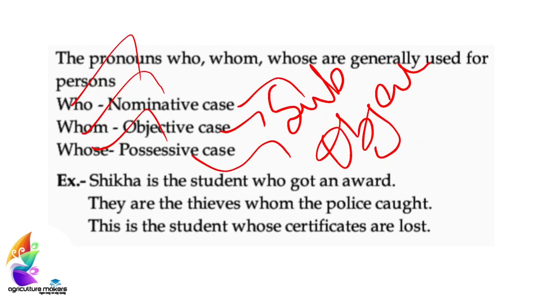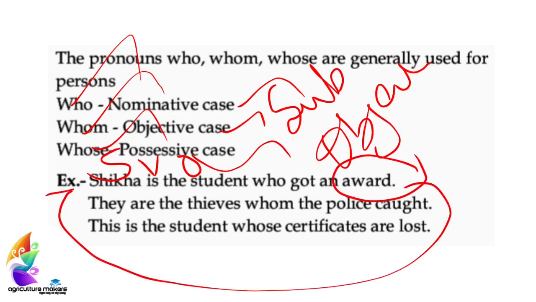Shika is the student who got an award. If we make a pattern in the sentence, Shika is the subject, is the verb, and the student is the object. Yes, here the award has been given to Shika, so it is representing the subject. So we have to use who.